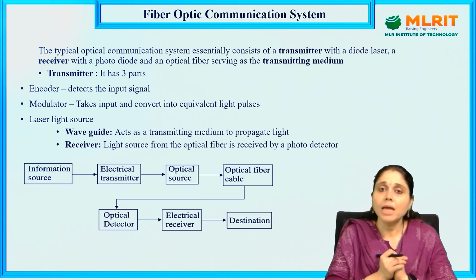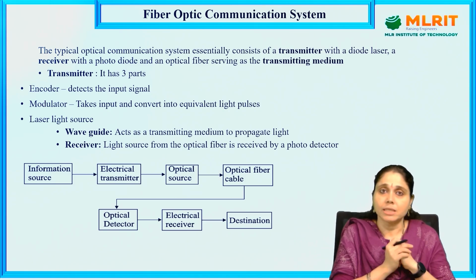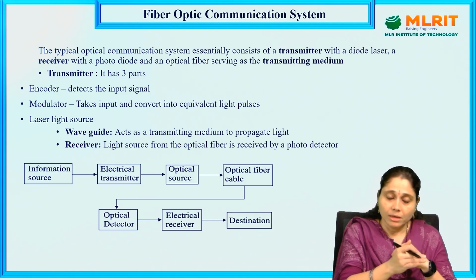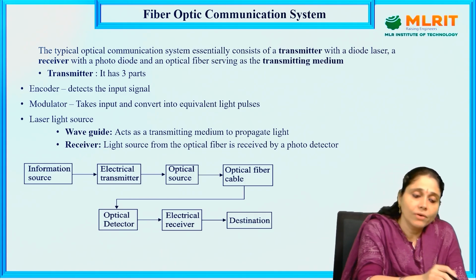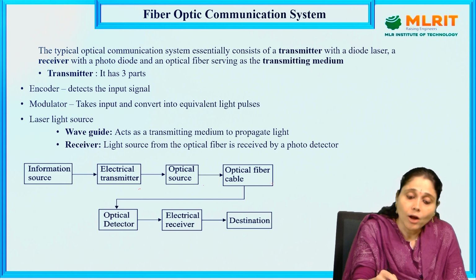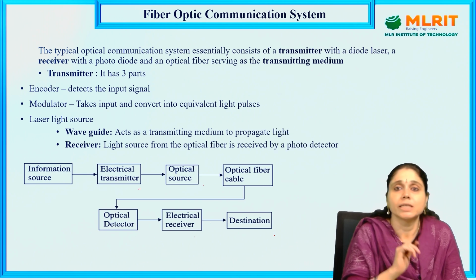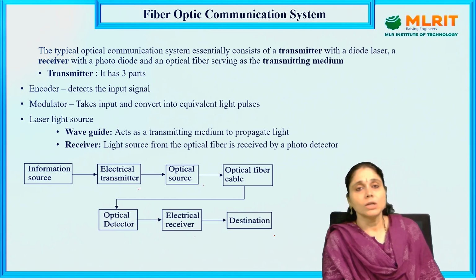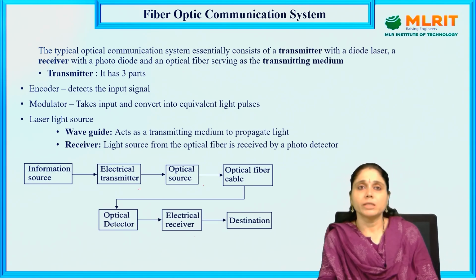Now let us see what the optical fiber communication system is. As you can observe in the diagram, it has an information source, electrical transmitter, optical source, optical fiber cable, optical detector, electrical receiver, and destination. Okay, so I am starting with the information source.